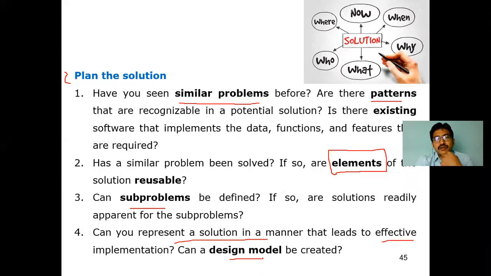In the design model, we'll talk about what databases we are going to use, what components we are going to use, how many classes we are going to create, and which actors are involved. We have different design models: use case diagram, class diagram, object diagram, deployment diagram, sequence diagram, activity diagram, collaboration diagram. Lots of diagrams are there. We'll see them one by one in the SC lab as well.